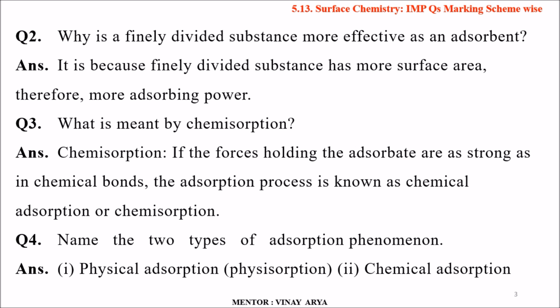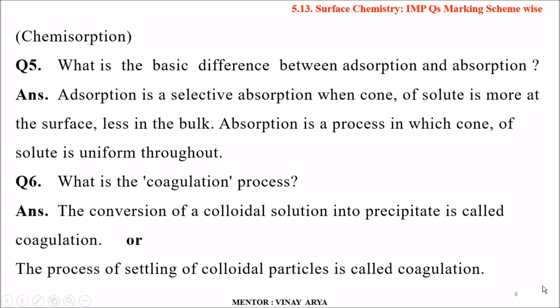Question number 3. What is meant by chemisorption, also known as chemical adsorption? If the forces holding the adsorbate are as strong as in a chemical bond, the adsorption process is known as chemical adsorption or chemisorption. Coming to question number 4. Name the 2 types of adsorption phenomena. So physical adsorption, physisorption, and chemical adsorption, chemisorption.